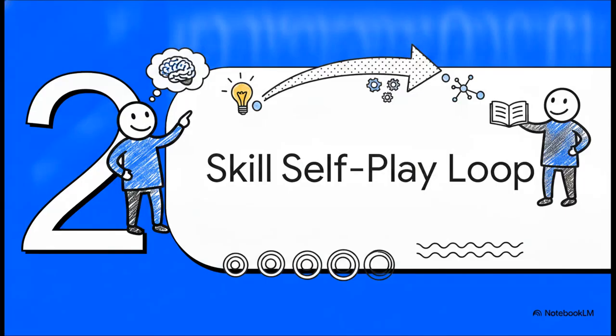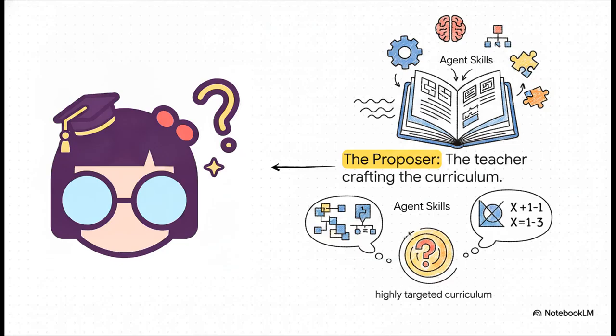Section 2. The skill self-play loop. To really get how this all works, let's look at the multi-agent reinforcement learning system they built. It helps to just humanize this whole complex setup by thinking of it as a dynamic teacher-student relationship. First up, we have the proposer. You can think of this agent as the teacher of the loop.